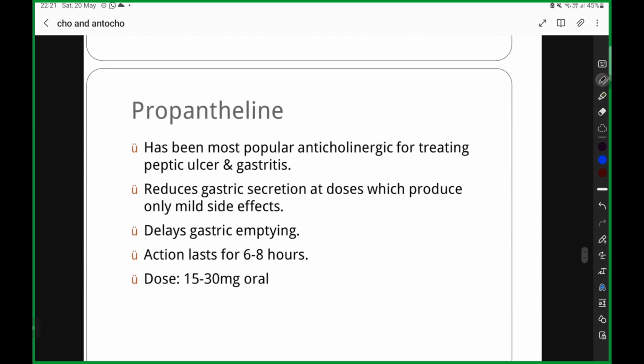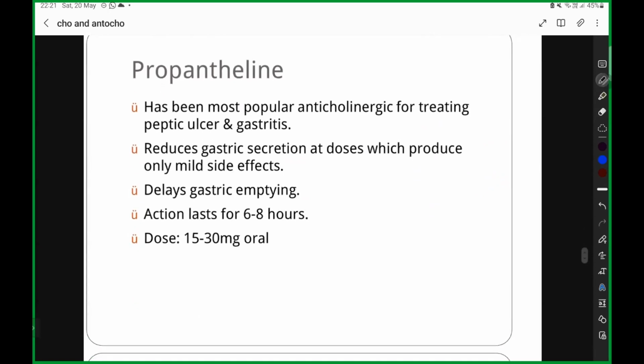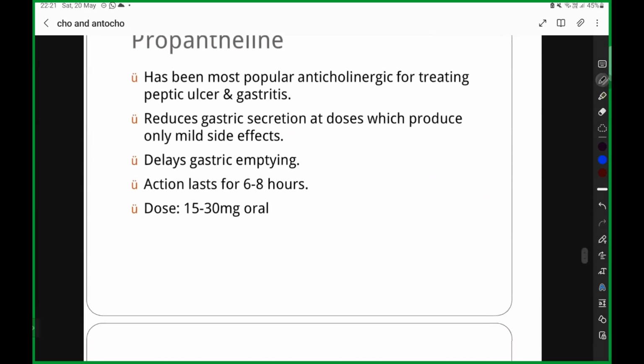Okay, next your propantheline. Propantheline is also an anti-secretory, antispasmodic. So it is popularly used in treating gastritis and peptic ulcer. They are going to reduce the gastric secretion at a dose which produces mild side effects.